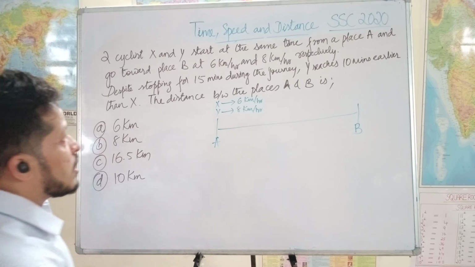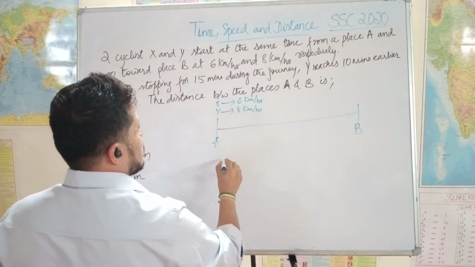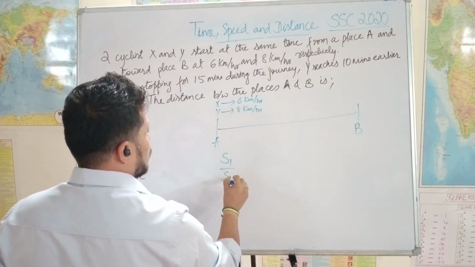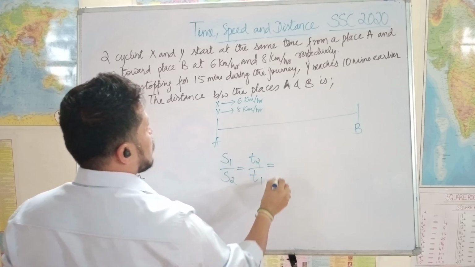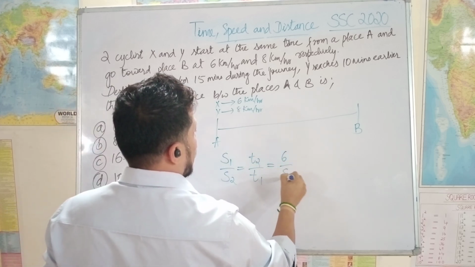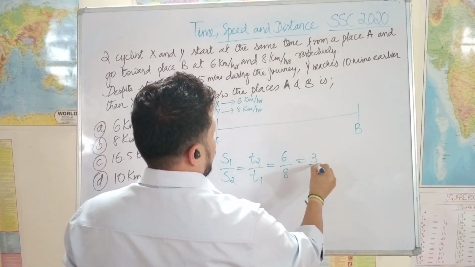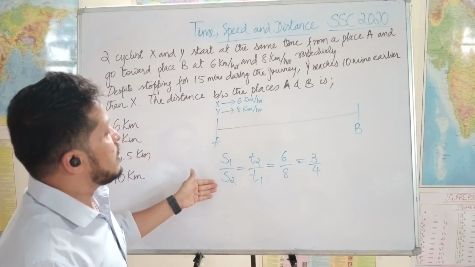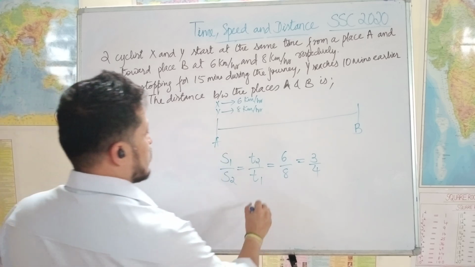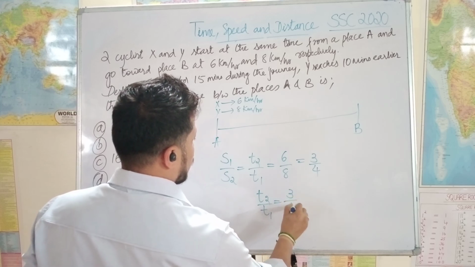See, here the distance is same. The only formula we know is S1 by S2 is equal to T2 by T1, which is equal to 6 by 8, which is equal to 3 by 4. So that's the speed ratio, but that implies T2 by T1 is equal to 3 by 4.